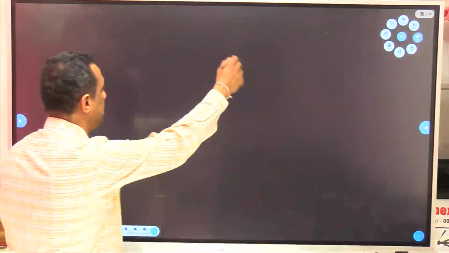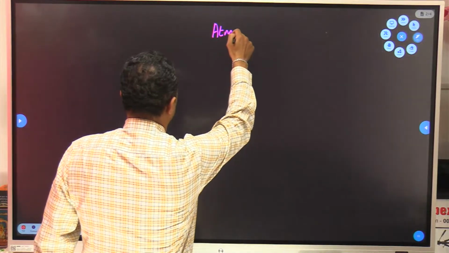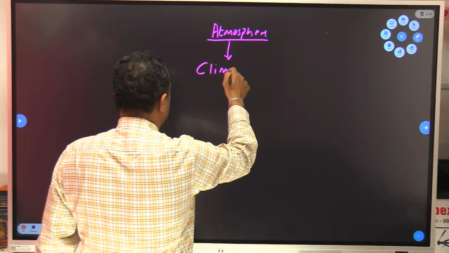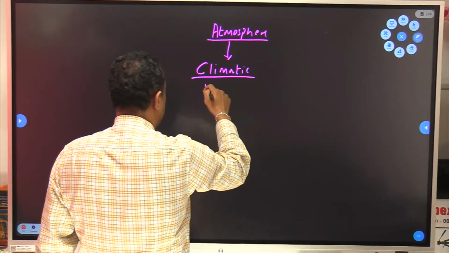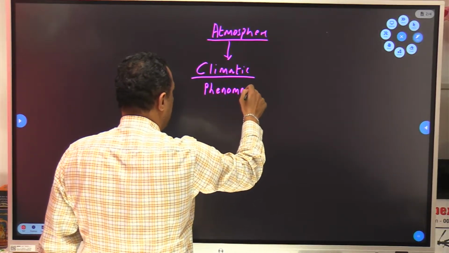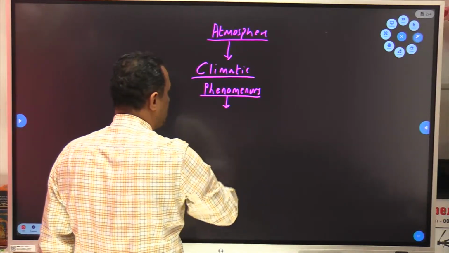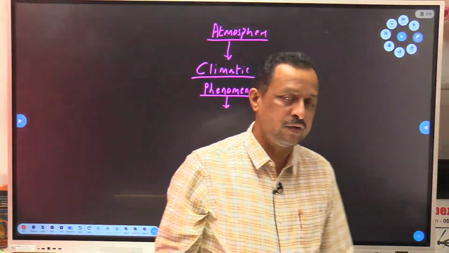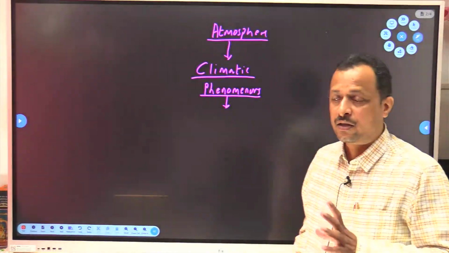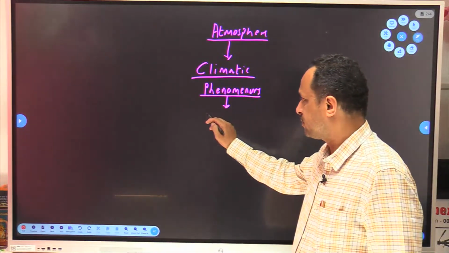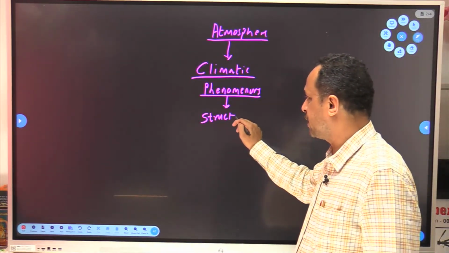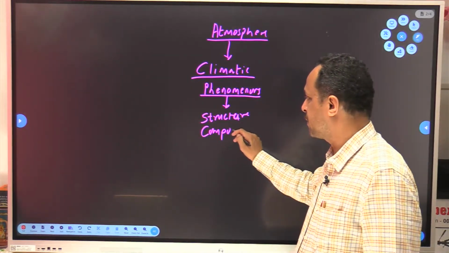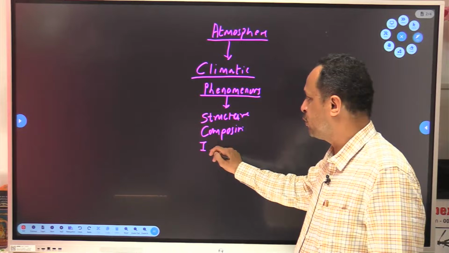What is this climatology? We have atmosphere around us. In that atmosphere, there are various climatic phenomena. Those we need to study in climatology. While studying those climatic phenomena, first we need to clear some basic things. What are those basic things? The first, structure of atmosphere. Then composition of atmosphere. Then the heat which we receive from sun.